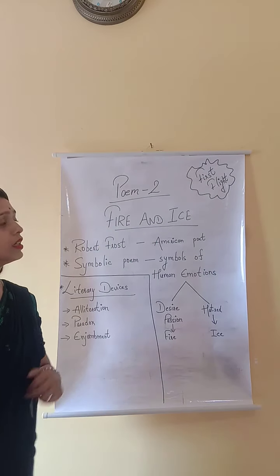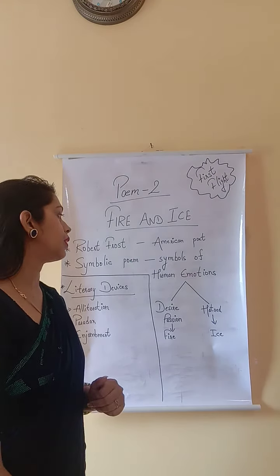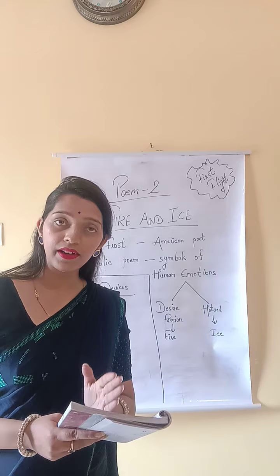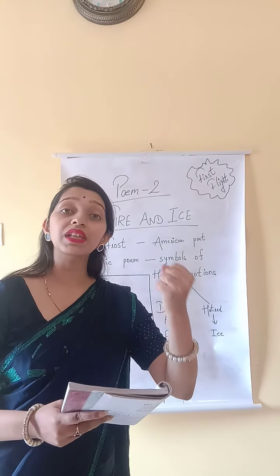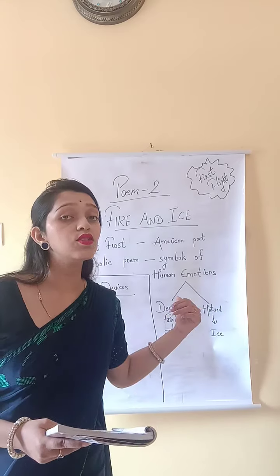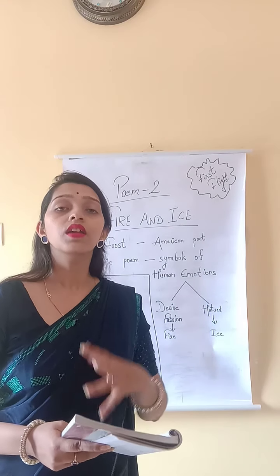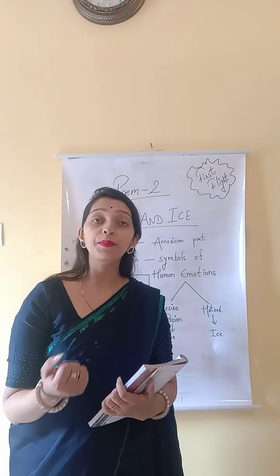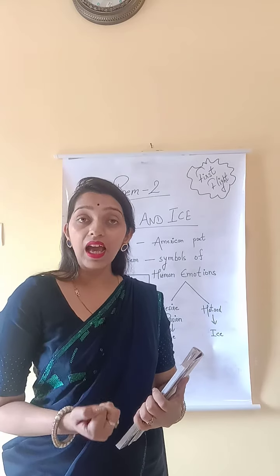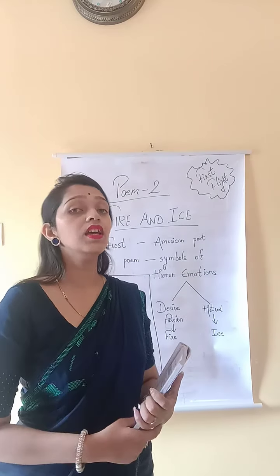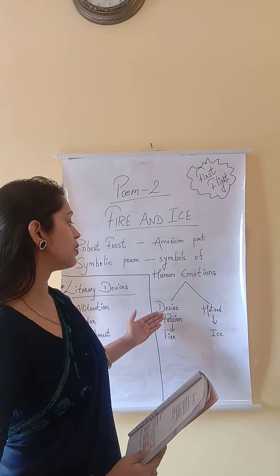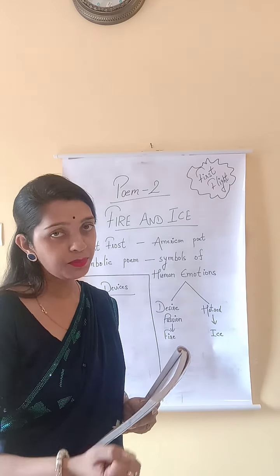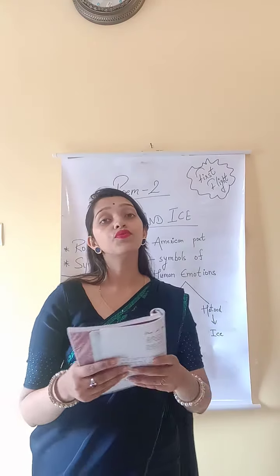Now coming to the poem, it is a symbolic poem. Two symbols are used in the poem. Fire and ice are not actually fire and ice, but they are symbolizing something else. These two words are symbolizing human emotions. Now what are these human emotions? Desire and passion. You already know, someone has the desire or passion to achieve something, to get something. So fire has been symbolized for desire and passion, and ice is used for hatred.